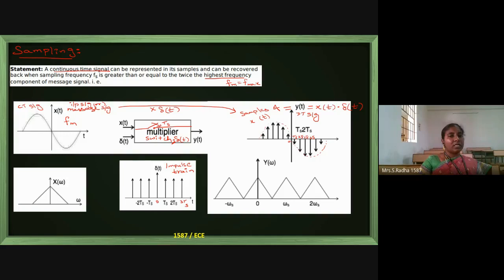We know that inverse of time is frequency. So 1 by Fs is nothing but Ts. That Fs is called sampling frequency. Ts is called sampling time, or sampling interval.